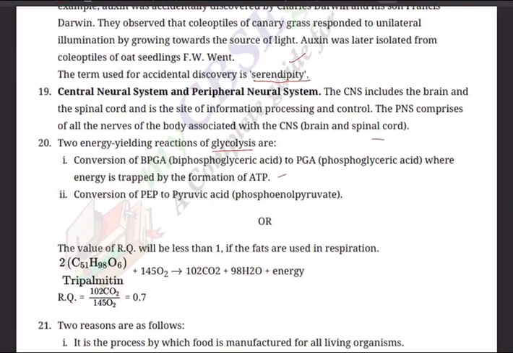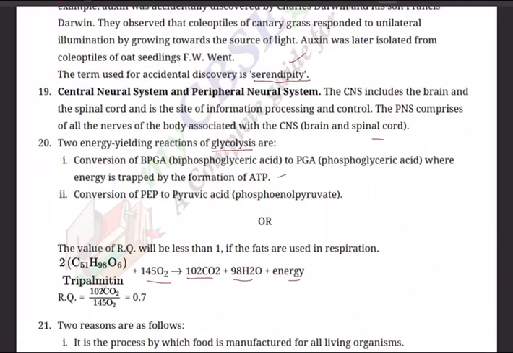That is, 2 molecules of C51H98O6 plus 145 molecules of oxygen yield 102 molecules of carbon dioxide, 98 molecules of water, and of course energy. And this 2 molecules is tripalmitin.